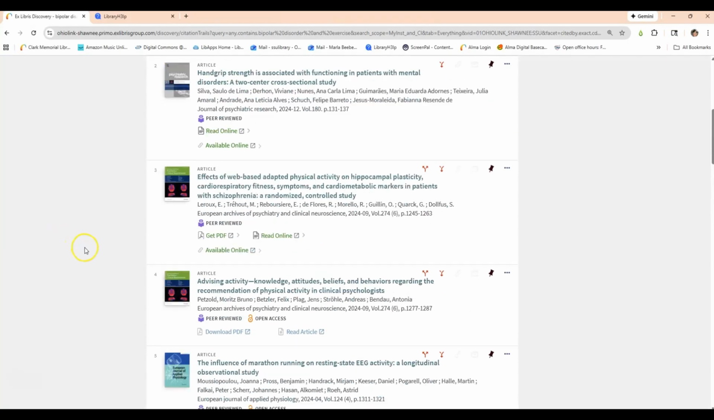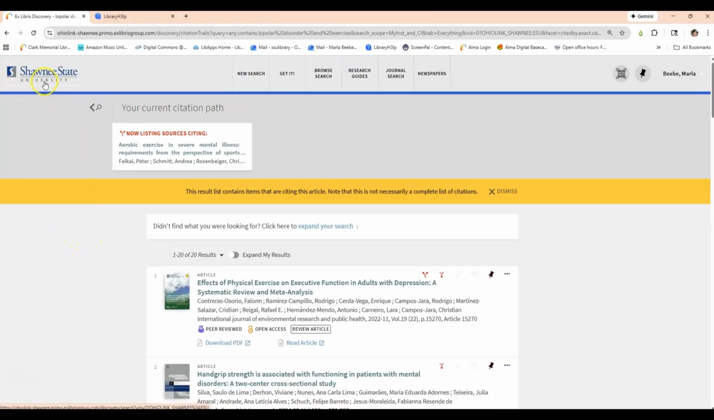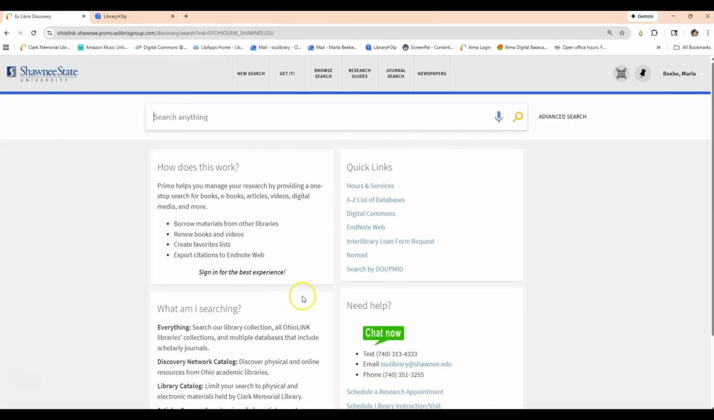So that's a look at some of the advanced functions using Primo. If you do need any help, please let us know using one of the Need Help options on the library homepage.